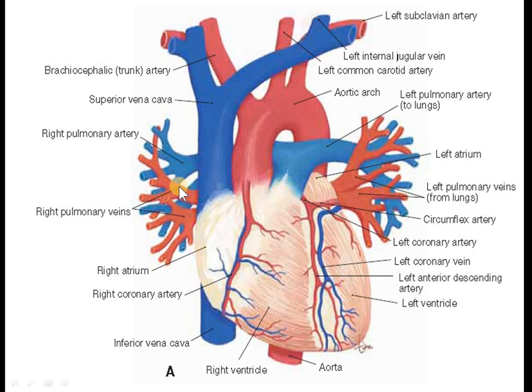So the pressure of blood at the atrium will be very low, and the pressure of blood at the ventricles will be very high.